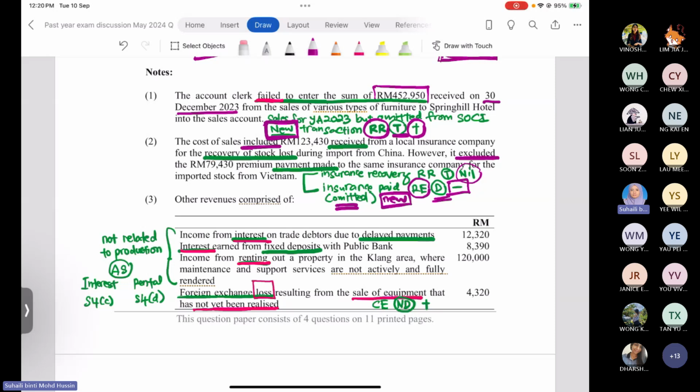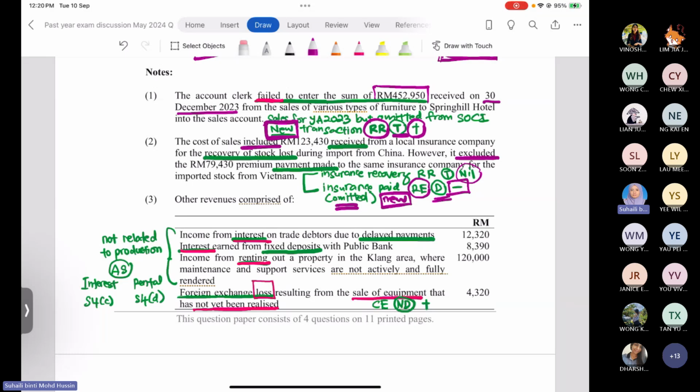And then third item is the company receive the rental income from the property that they own in the Klang area. Okay, so this property not provided maintenance and support services actively and comprehensively to their tenant. Right, so 120,000 ringgit.